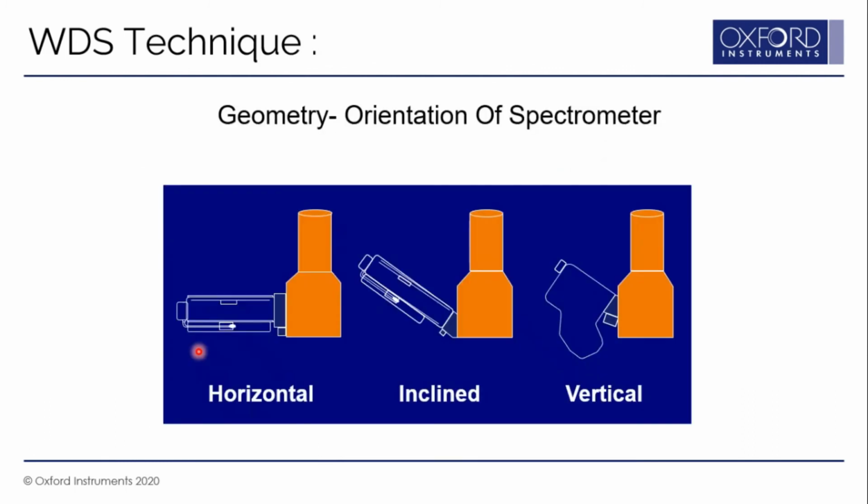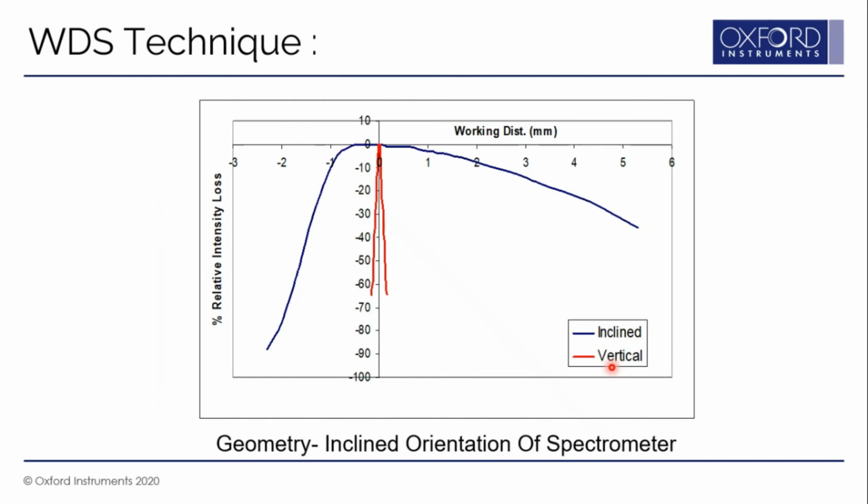Depending upon the orientation of the spectrometer, there are different geometries. The first geometry is called horizontal, where the spectrometer is horizontally connected to the SEM specimen chamber. There is an inclined geometry, where the spectrometer is connected at an angle on the SEM chamber. And there is a vertical geometry, where the spectrometer is connected in a vertical direction on the specimen chamber. These days, nobody uses horizontal geometry. There are inclined and vertical geometries available, and they have a distinct difference, which is the output of a detector.